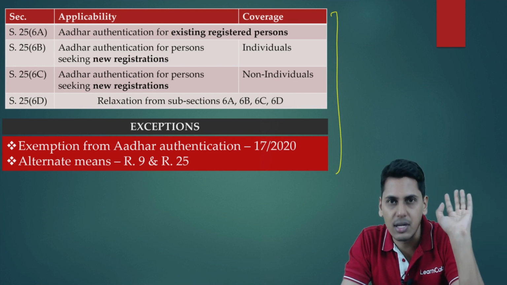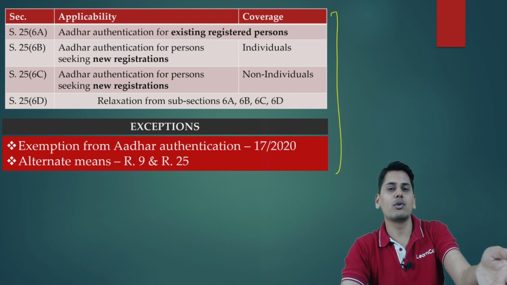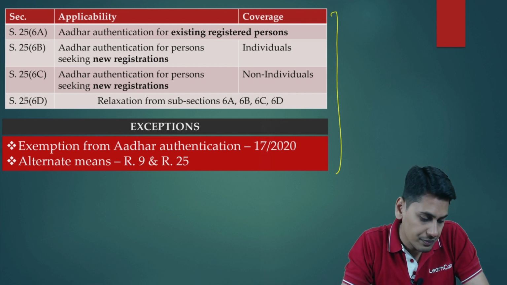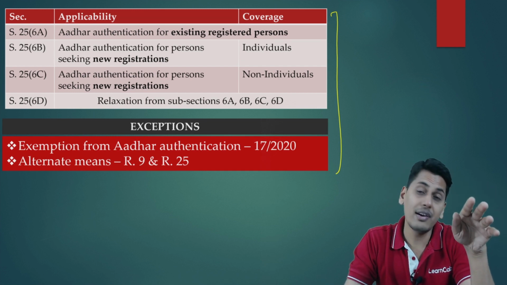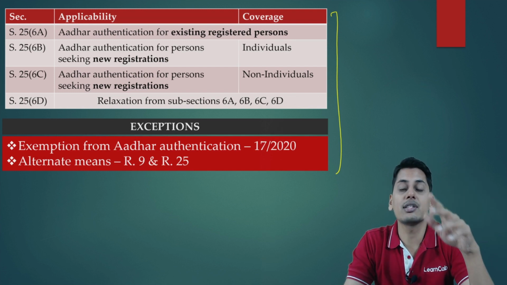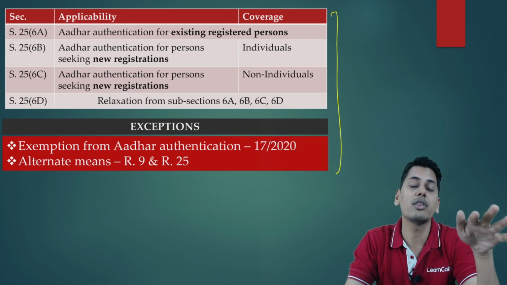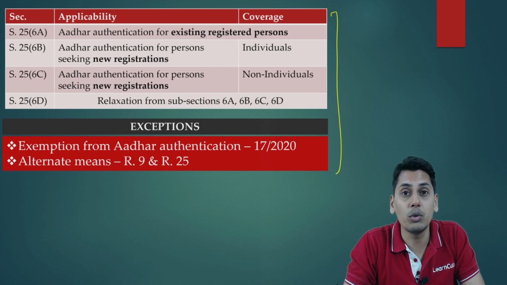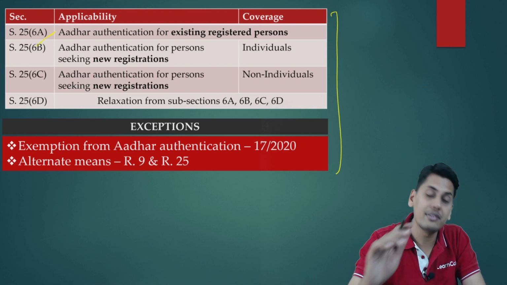25(6)(a) is just a transitional provision. Friends, please understand, this Aadhaar authentication was not there from the beginning. It came only for your last attempt. As far as your examination is concerned, this amendment was there in the last attempt. Before this section 25(6)(a) came into force, Aadhaar authentication was not mandatory. So therefore, there were already persons who obtained registration without authenticating their Aadhaar. Should they also get their Aadhaar authenticated in order to be eligible to continue with their registration? The answer is yes.